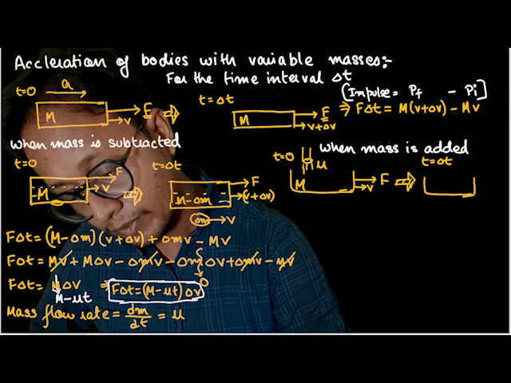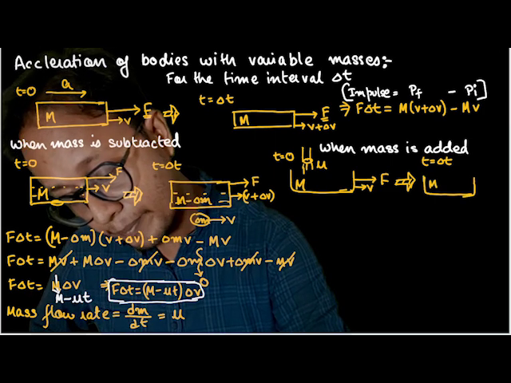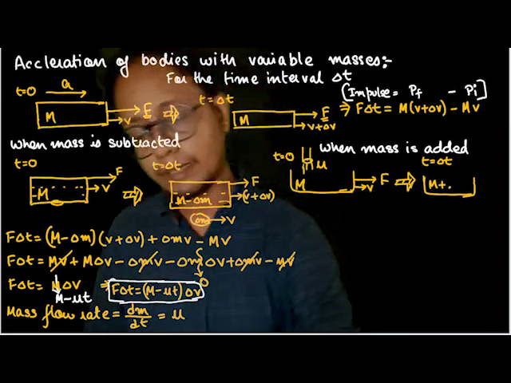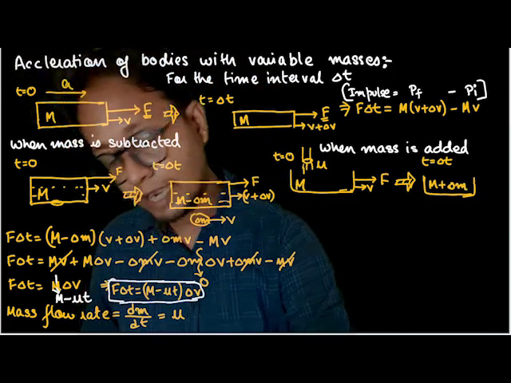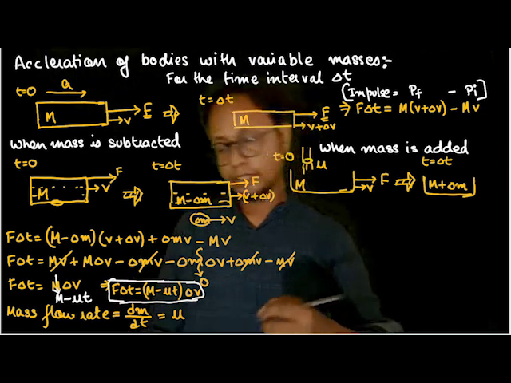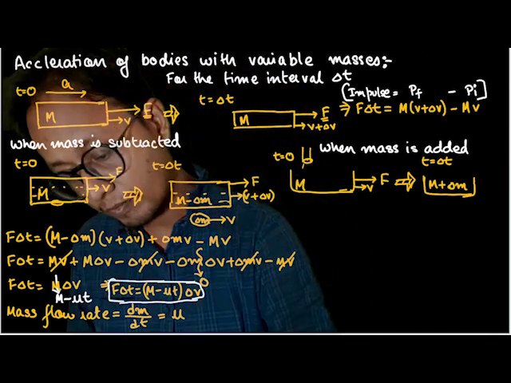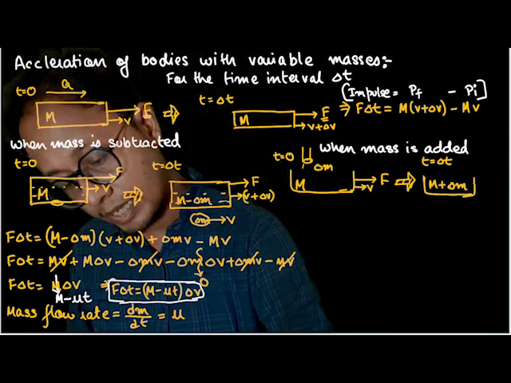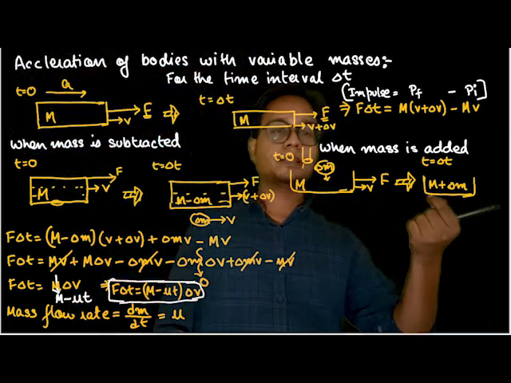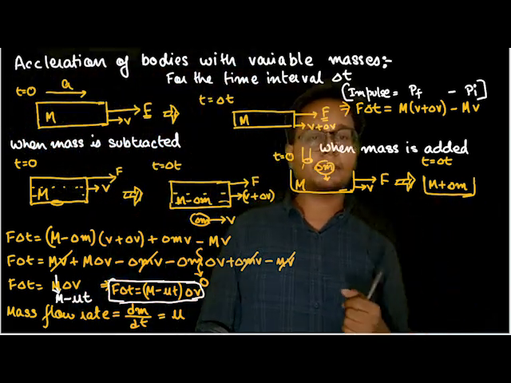Now, at time t equals delta t, the container got filled with mu into delta t amount of mass, and let's say that mass is delta m. So delta m amount of mass was dropping in here, and at time delta t, the mass increased to M plus delta m.